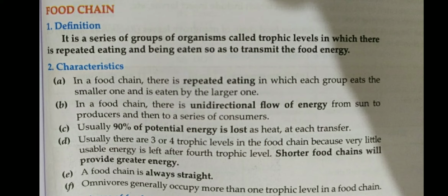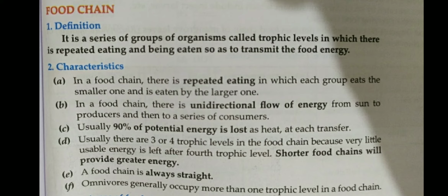Then from herbivore to carnivore the transfer of food takes place, so transfer of energy takes place. In such cases also about 90% of the energy is lost during the transfer of the energy in the food chain.